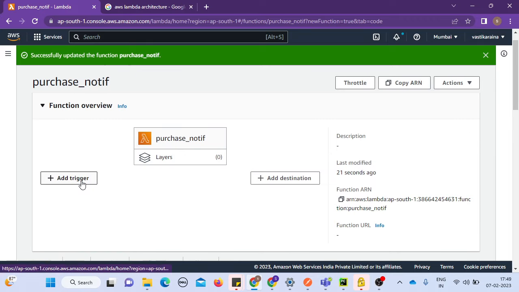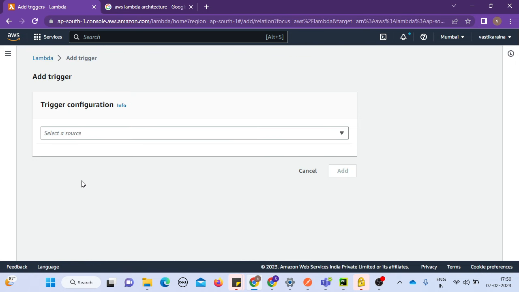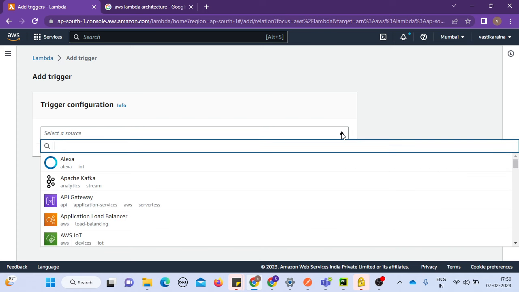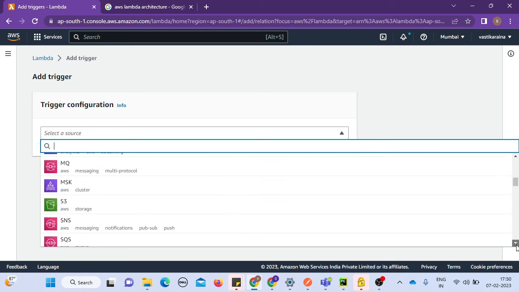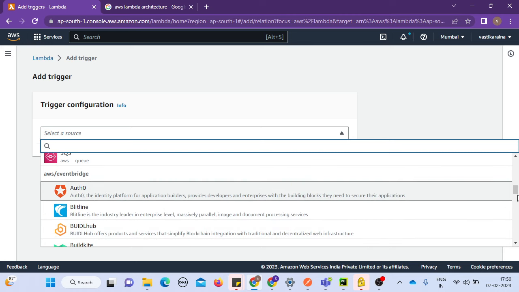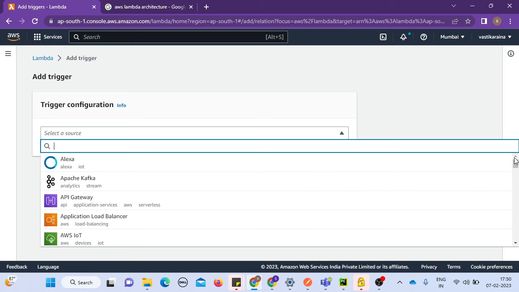To invoke this function, there are multiple ways, and one of the ways is Add trigger. If you click Add trigger, it will come to this screen, and there are multiple options like Alexa, Kafka, API Gateway, AWS IoT. There are n number of things, and there is EventBridge down here. So there are n number of things that can trigger the Lambda function. It's the same as when you develop a software, then you need to know how to invoke that software. Same way in Lambda, you have a piece of code that you want to invoke. As I said initially, Lambda is an event-based structure.